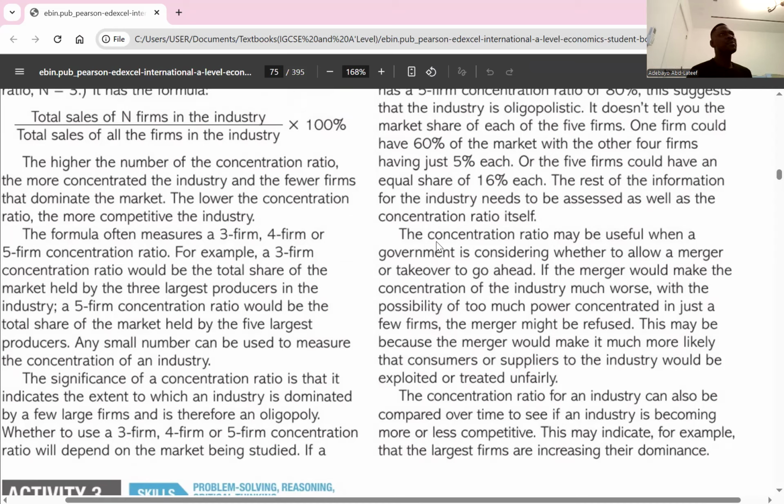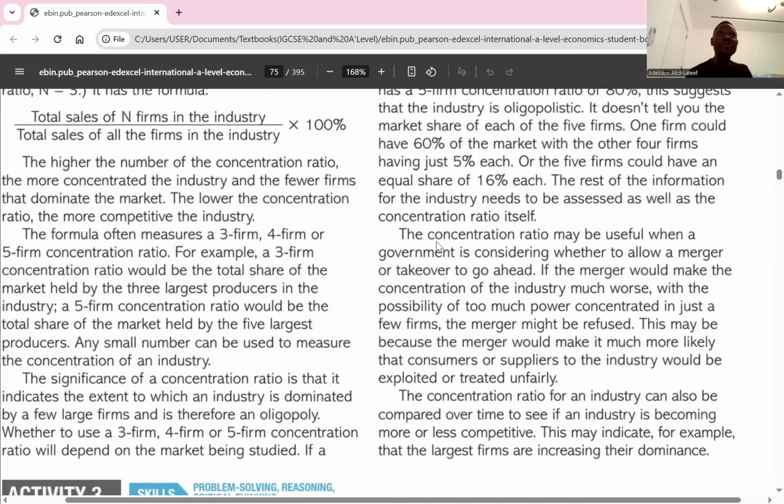Two, ignores market dynamics. When we talk about market dynamics, we're simply talking about the potential threats and the potential competitors in that market. We don't put them into consideration. So here I wrote, the CR doesn't take into consideration potential competition from new entrants or the contestability of the market. Market contestability is the ease with which new firms can come into that market. Can new firms compete with large firms in that market or not?